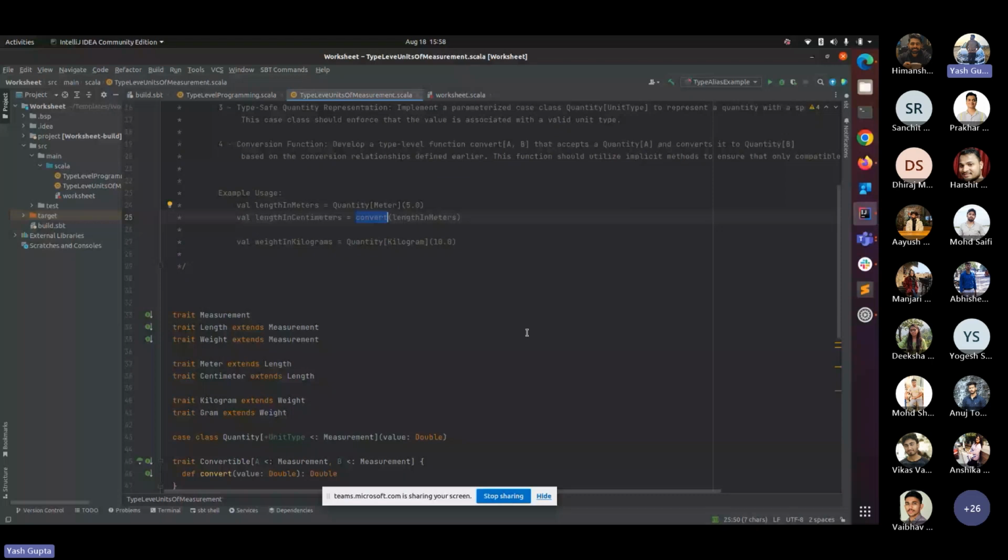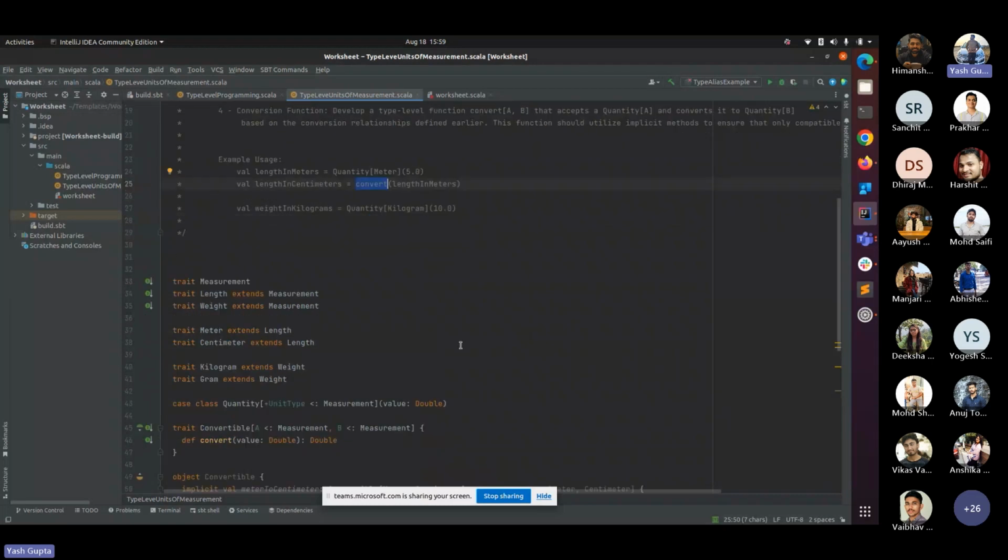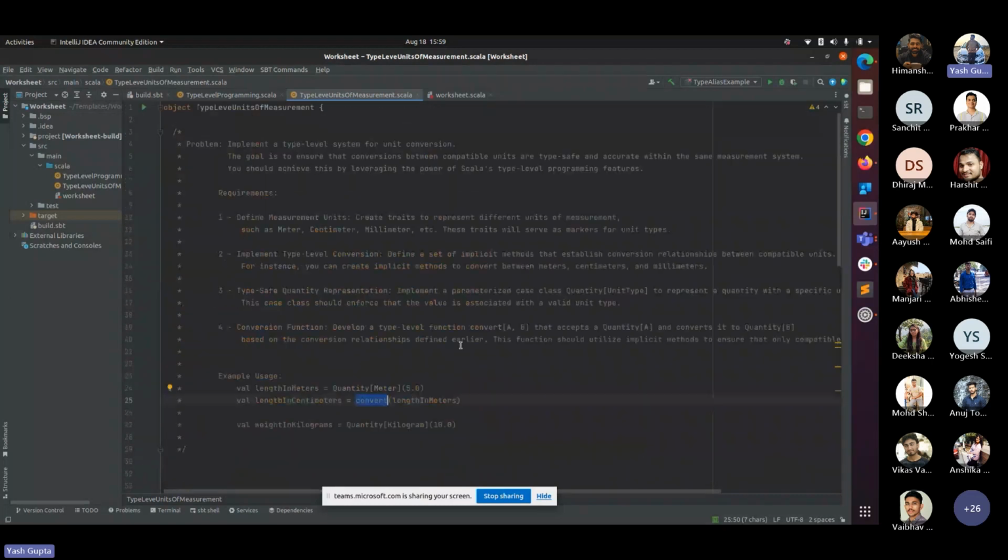Suppose I have to convert length measurements, so I have to put the logic according to that. If I have to convert kilograms and grams, I have to put the logic according to that. So the logic for this convert method will differ according to our need, right? Okay, so let's go to the code. I hope the problem statement is clear.